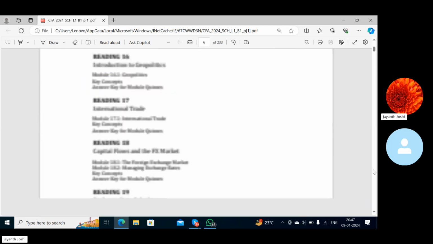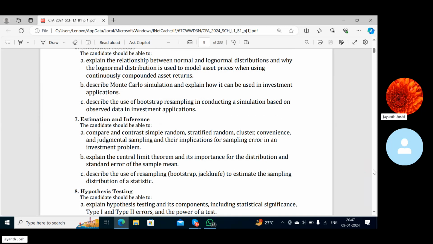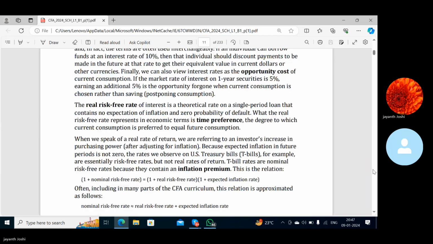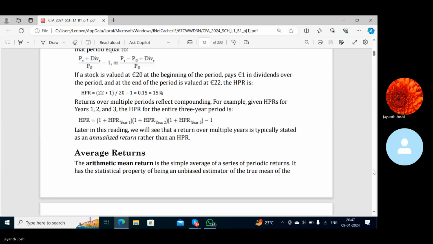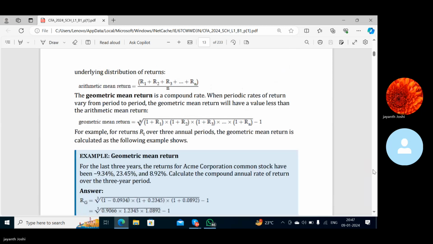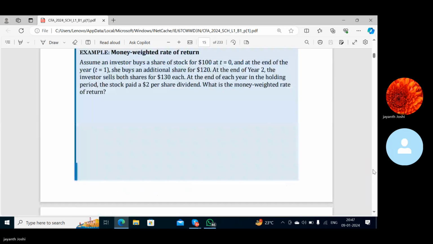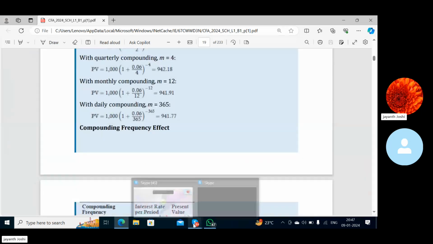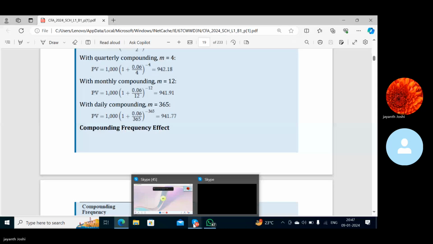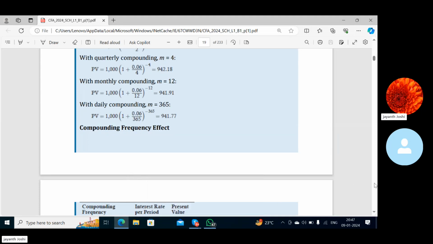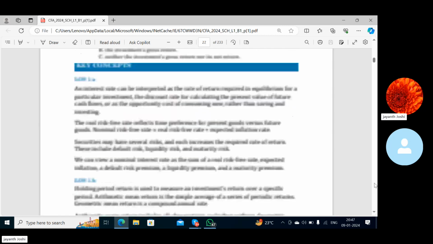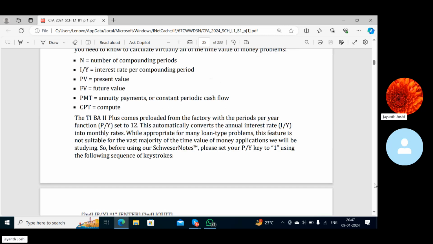Bhargav, do you have a finance calculator? Hello? Bhargav, do you have a finance calculator? No, sir. I do not have a finance calculator. I'll purchase one. Yes. First, to do the questions, you need to purchase. You can download an app for the time being.